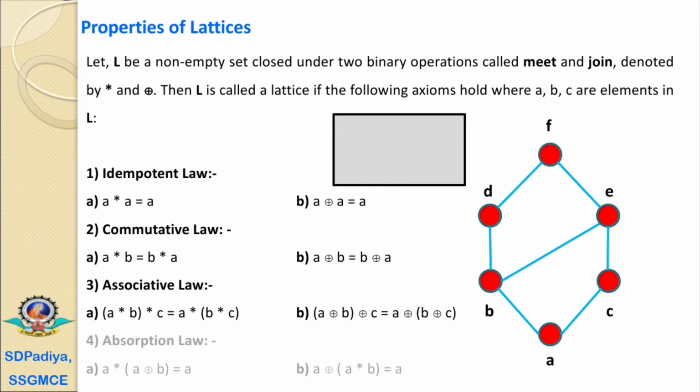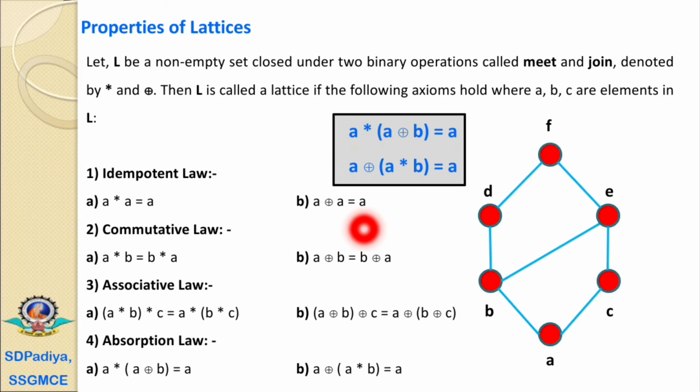The fourth is the absorption law. We have A meet (A join B) equals A. Similarly, A join (A meet B) is also equal to A. We'll check with an example.